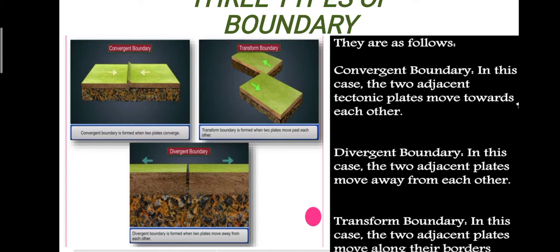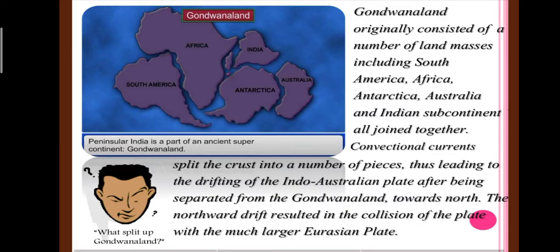Now next, that is Gondwana land. Gondwana land originally consisted of a number of land masses, including South America, Africa, Antarctica, Australia, and the Indian subcontinent, all joined together. So, this big landmass formed. Convectional currents split the crust into a number of pieces, and because of this convectional current, this big Gondwana landmass split into so many pieces, thus leading to the drifting of the Indo-Australian plate after being separated from Gondwana land.